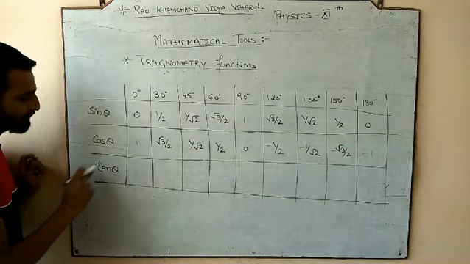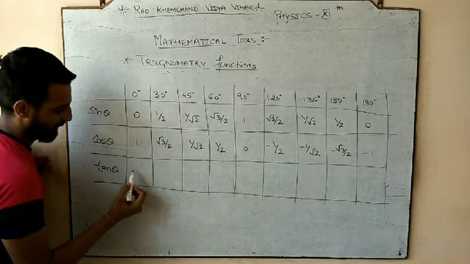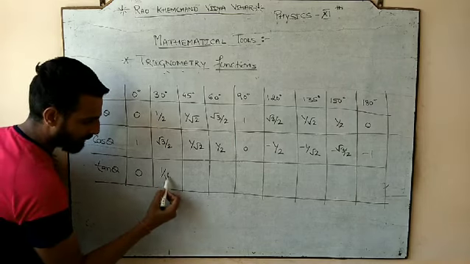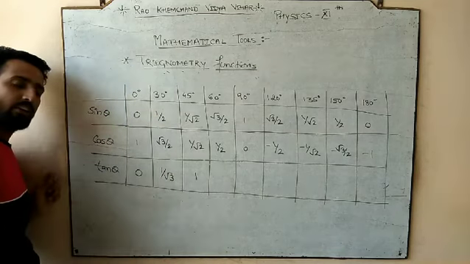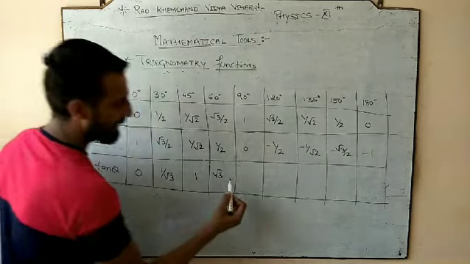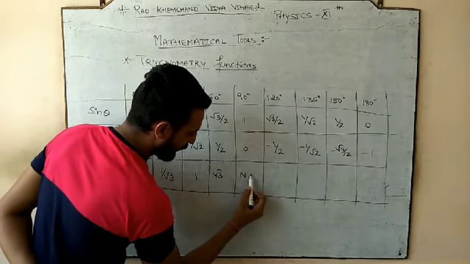Let's talk about tan. So for tan we have tan 0, it would be 0. Tan 30 would be 1 by root 3. Tan 45 is 1. Tan 60 would be root 3. Tan 90 is not defined.